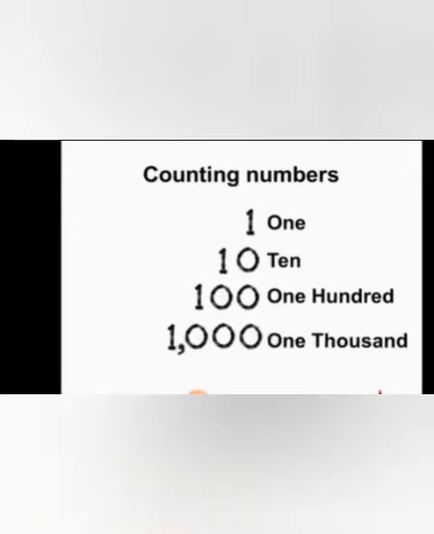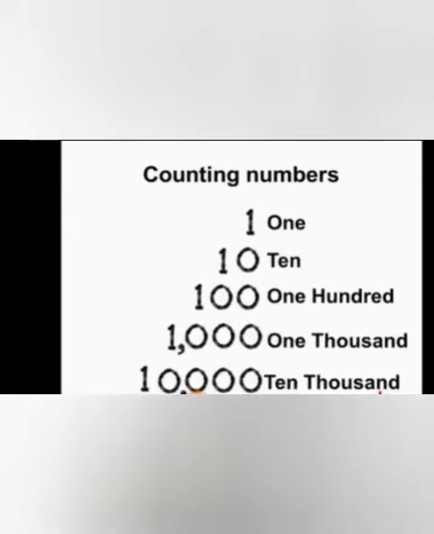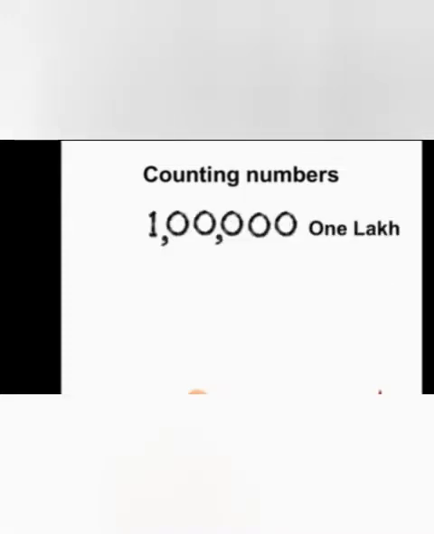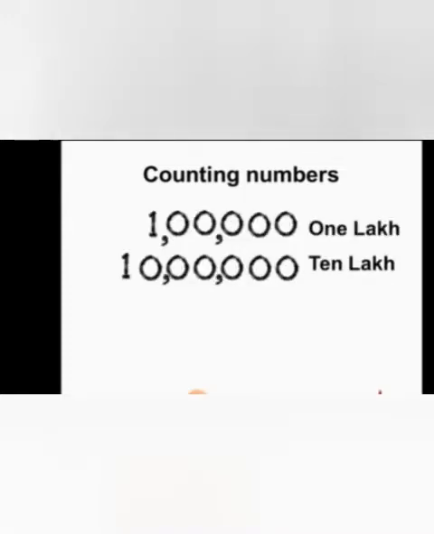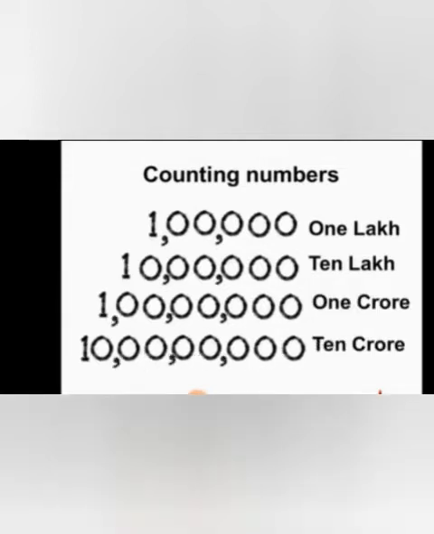We can count very large numbers starting from 1, 10, 100, 1000, 10,000, 1 lakh, 10 lakh, 1 crore and 10 crores.